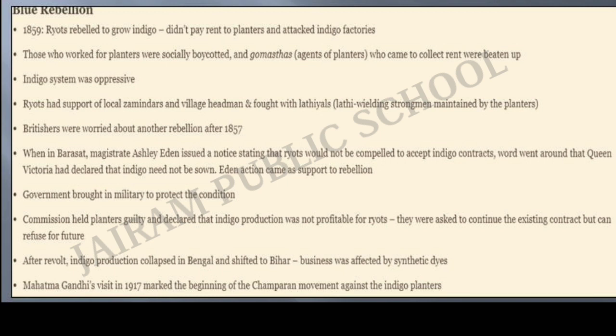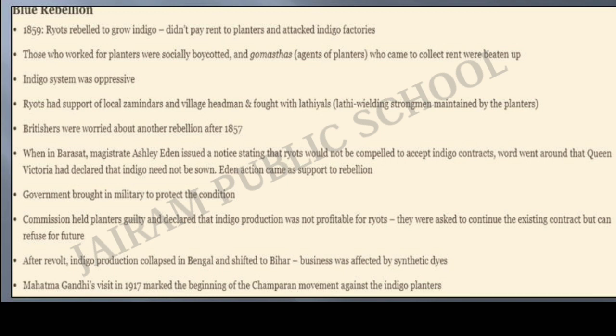The commission held planters guilty and declared that indigo production was not profitable for ryots. They were asked to continue the existing contract but could refuse in future. After the revolt, indigo production collapsed in Bengal, but the planters now shifted their operation to Bihar. With the discovery of synthetic dyes in the late 19th century, their business was severely affected.